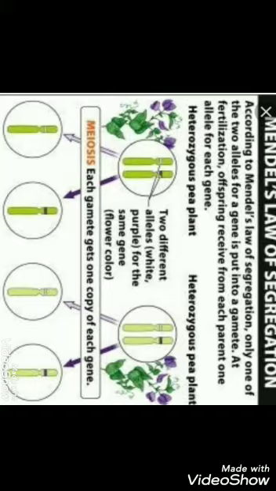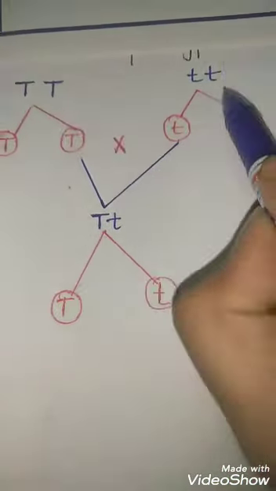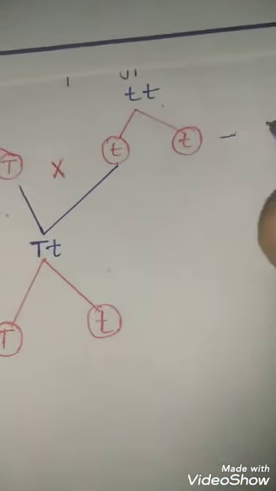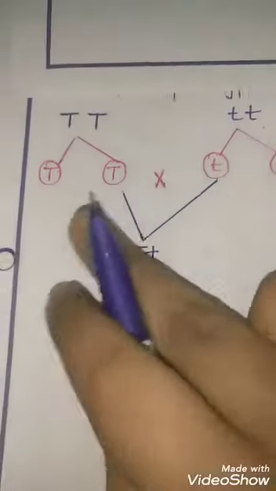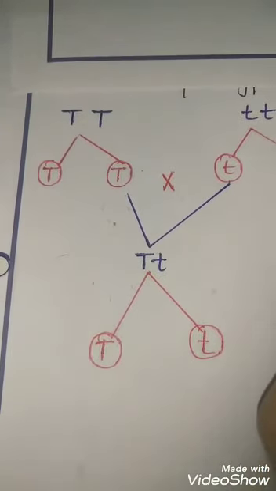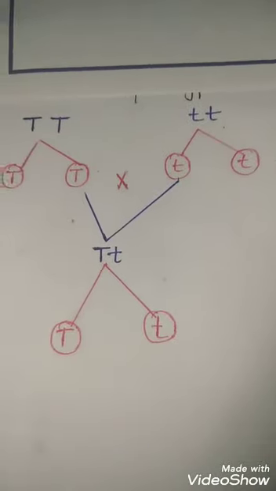This can be explained with the help of a monohybrid cross, by taking a pure tall plant and a pure dwarf plant. You already know about this: this is the pure tall and this is the pure dwarf plant, and this is the gamete, which has the trait, that is, the character.